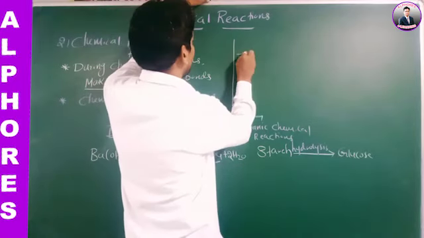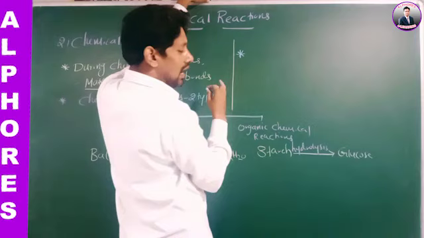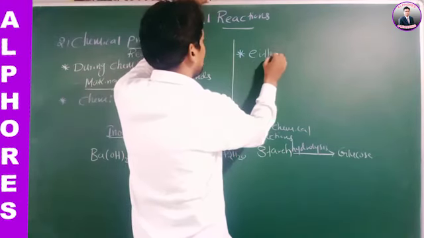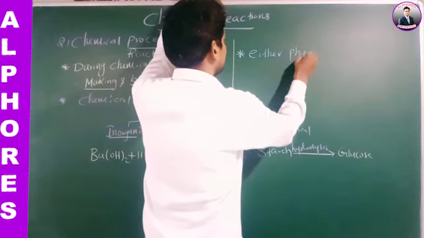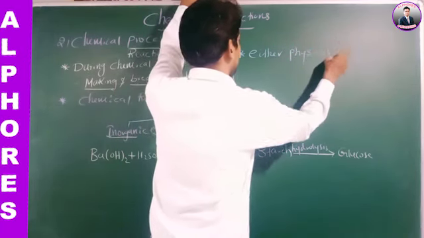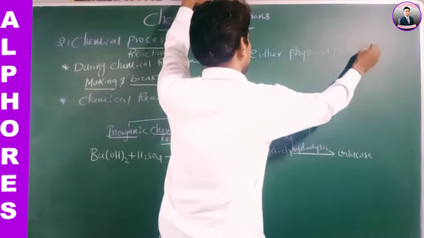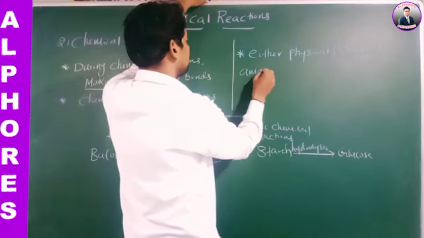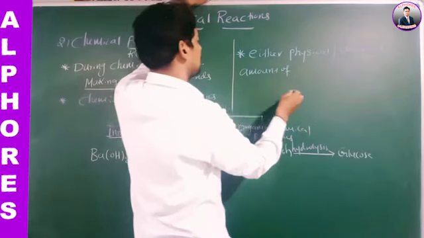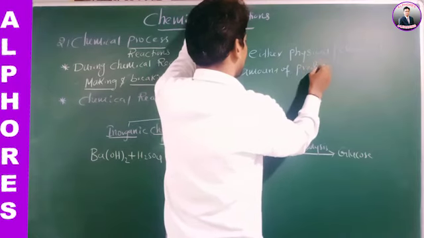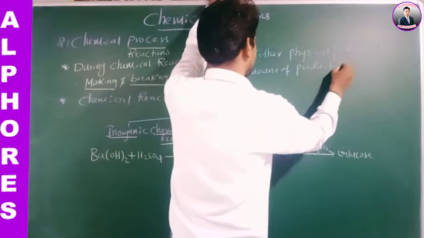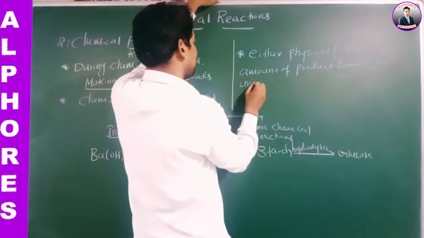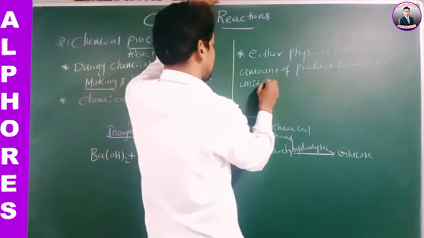Either it is physical or chemical, the amount of product formed per unit time.